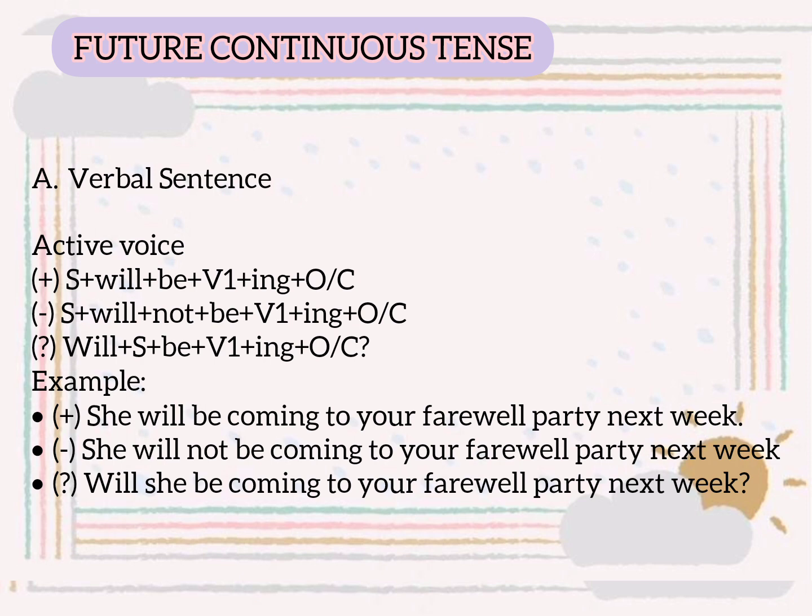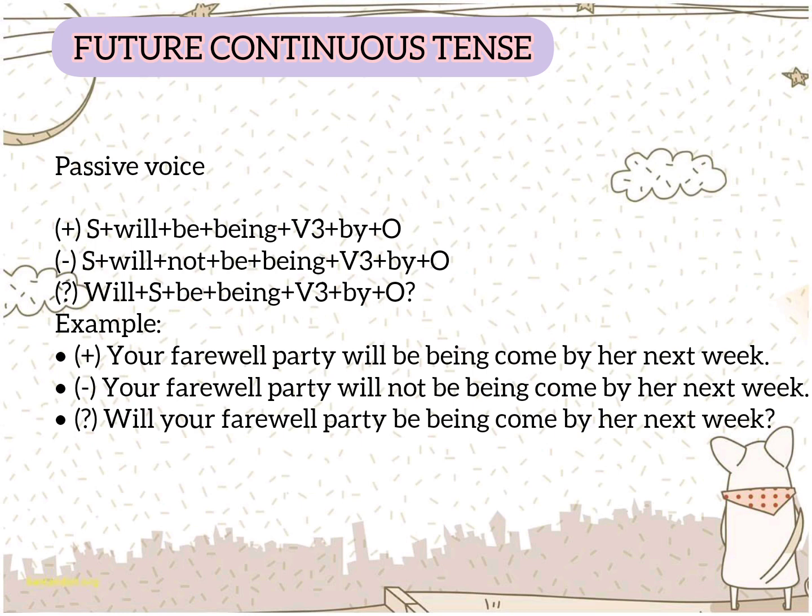And for the interrogative sentence, we can add will plus subject plus be plus verb 1 plus ing, plus object or complement and question mark. The example is, will she be coming to your farewell party next week? So, what about the passive voice?